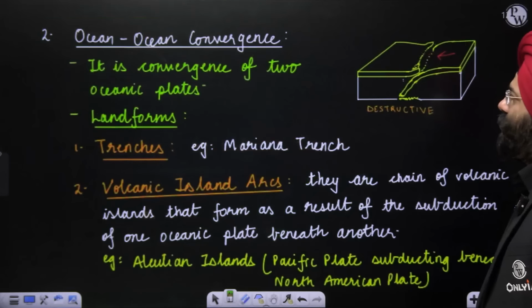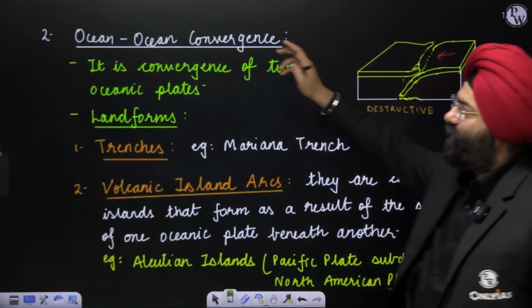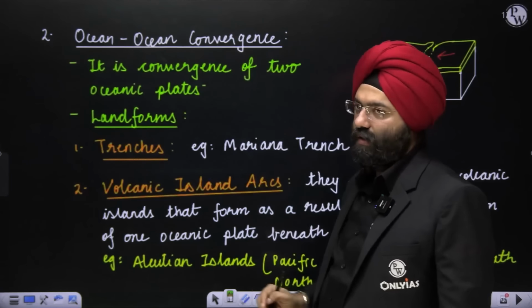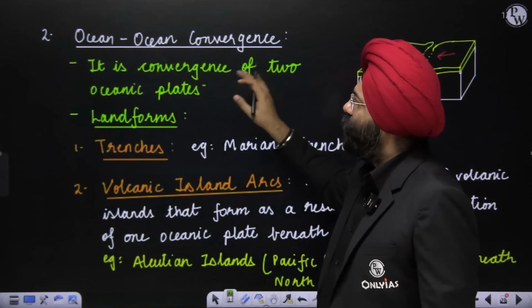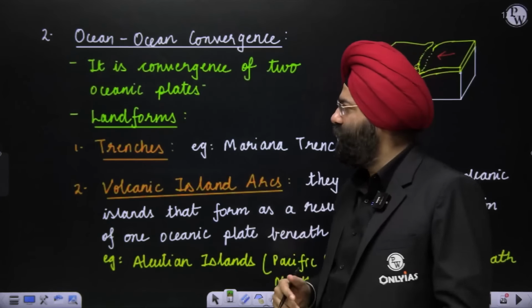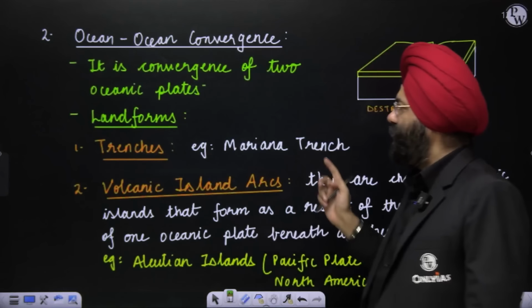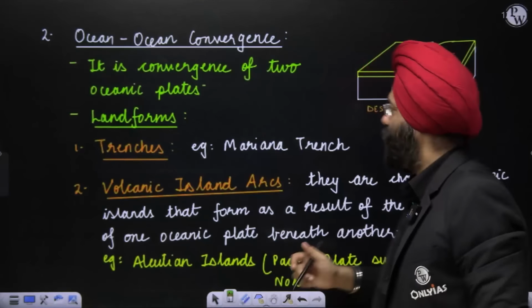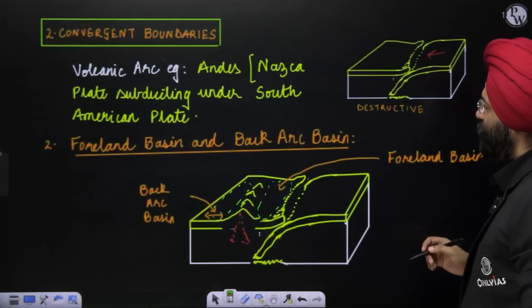Okay, let's move ahead. Now we have done ocean-continental convergence and the landform. Let us see ocean-ocean convergence. Now see, it is a convergence of two oceanic plates converging. Trenches, example Marina Trench. Now if you see, if two oceanic plates are converging, now what happens? Let us assume, let's see this.